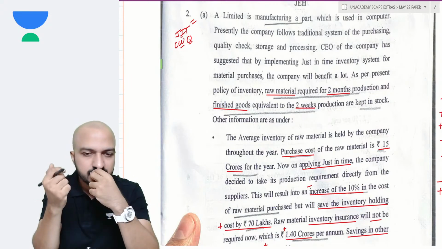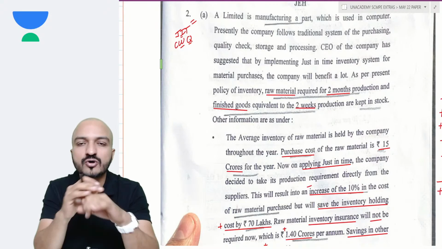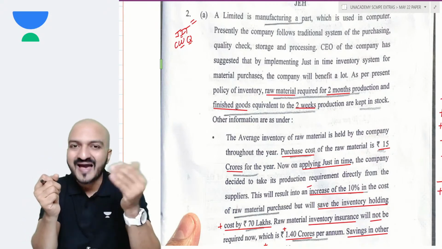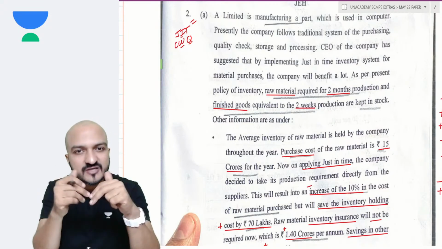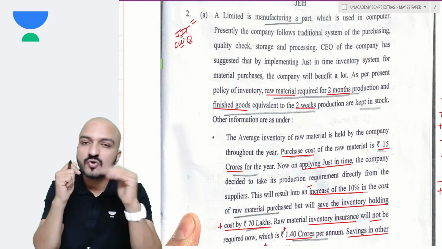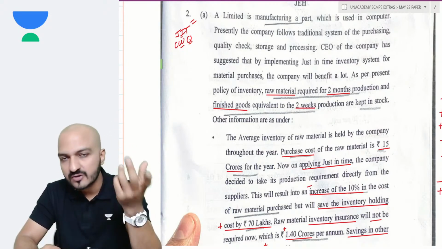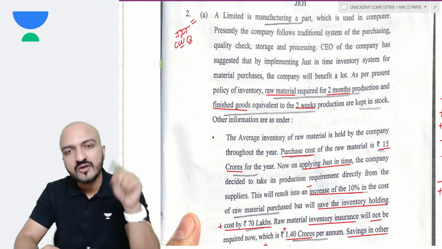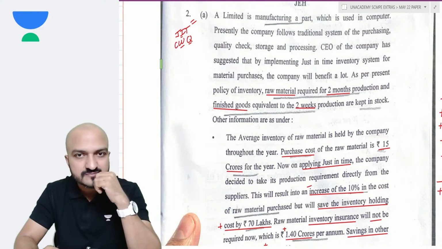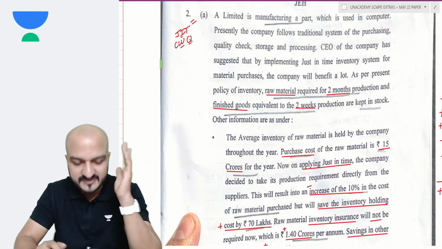Remember what JIT was? JIT is the method where you make your inventory zero. You decrease your inventory to zero, and because your inventory becomes zero, it means that you don't order materials well in advance, you order materials at the last moment. So your purchase cost might increase, ordering cost might increase, but your inventory holding cost will decrease. Your inventory insurance cost will decrease, and certain other cost aspects will be there. Let's see.